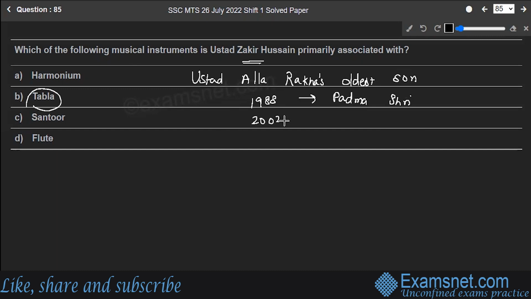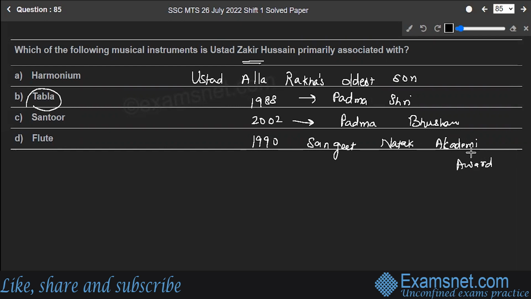In 2002, he received Padma Bhushan. In 1990, he also received Sangeet Natak Academy Award. He received the National Heritage Fellowship from the National Endowment for the Arts of the United States in 1999.